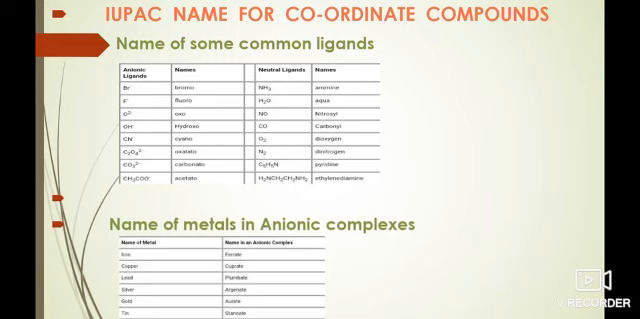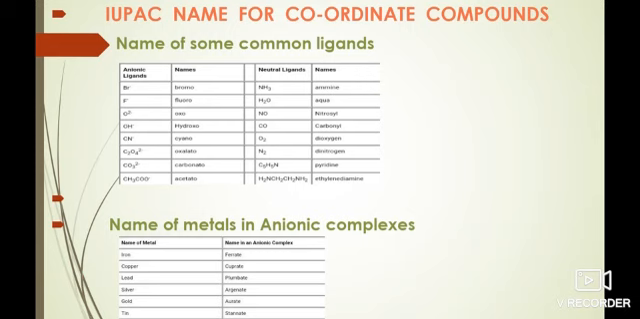If the complex ion is an anion, the metal name ends with the suffix ate. First, we name the ligands in alphabetical order, then the metal atom or ion. The metal atom or ion is written right before the ligands in the given chemical formula. After naming the ligands, name the central metal atom.